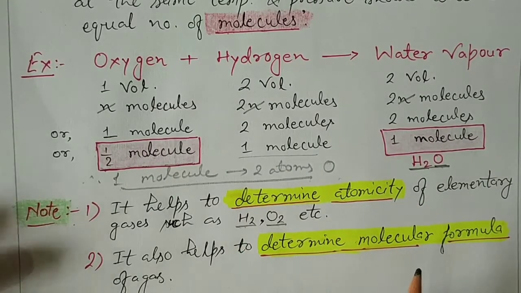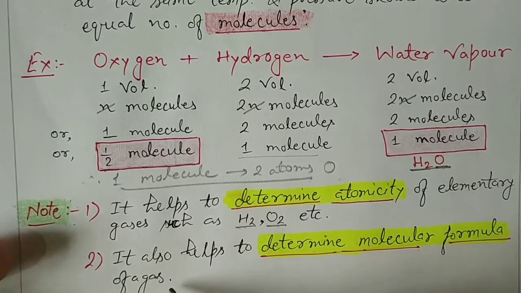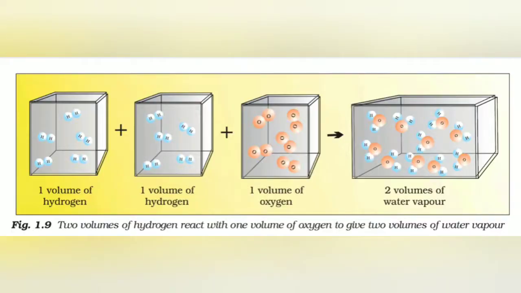Before this, it was believed that these elementary gases exist only in monoatomic nature, not diatomic. That is why atoms of hydrogen and oxygen are shown in different containers. Each container expresses the same number of atoms, and when they combine together they form the same number of molecules of water vapor.